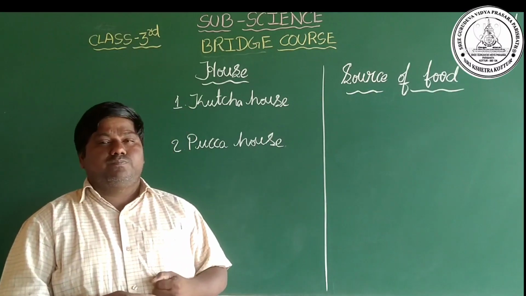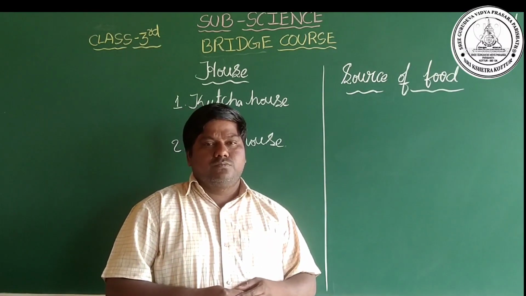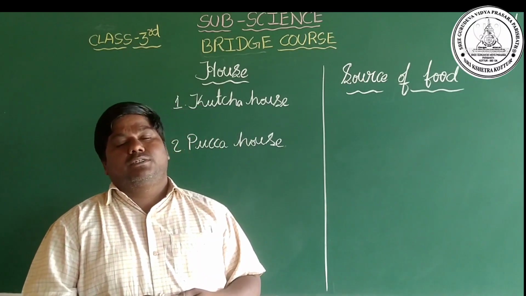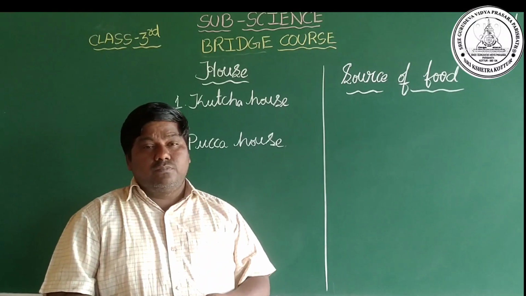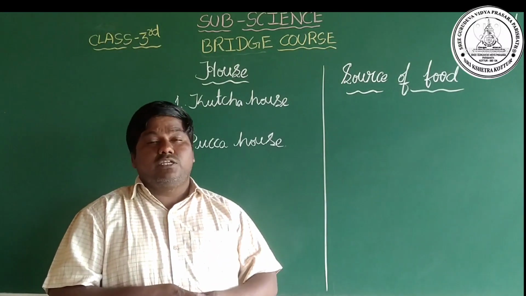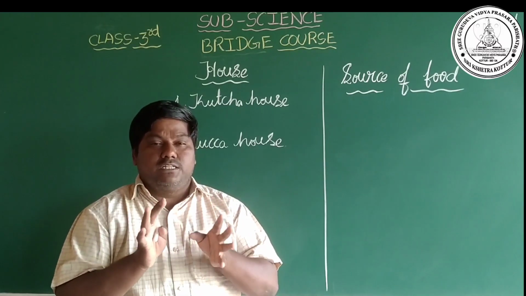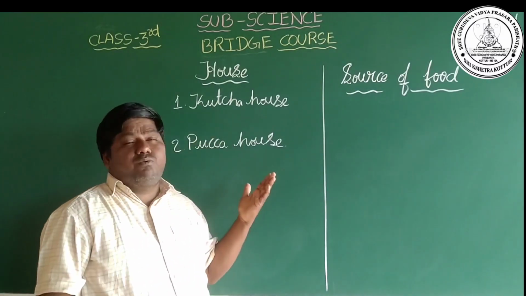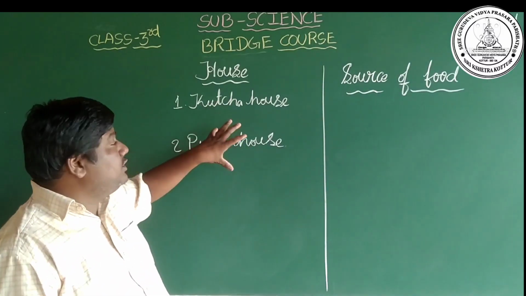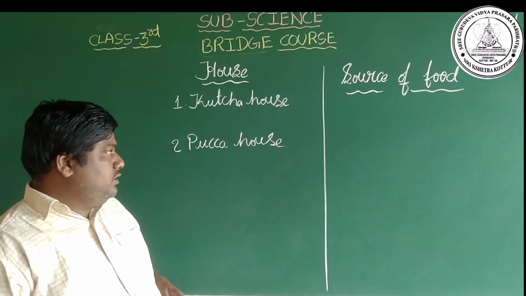For example, kitchen, bathroom, toilet, storeroom, bedroom, etc. These are the different rooms we see in the house. In the third standard, you are also going to learn about the drainage system and all those.